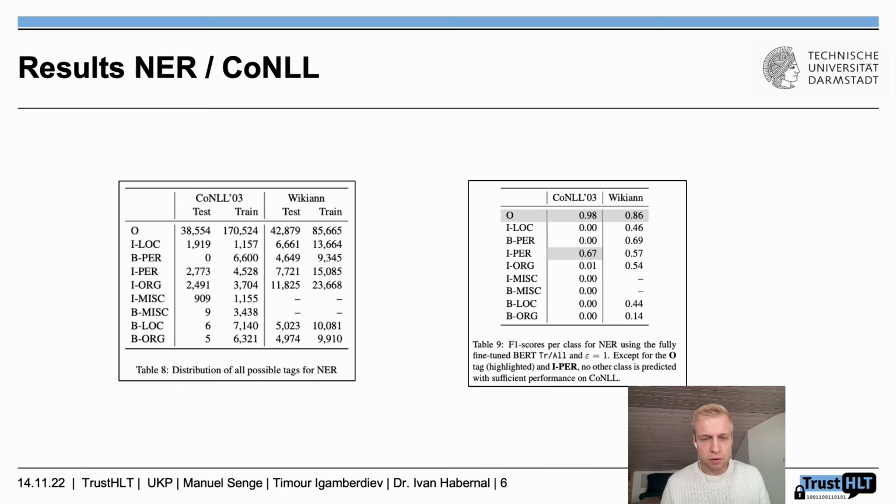Another key aspect that we found out was that having a skewed class distribution, like for NER on Kano or on WikiArm, really impacts the performance of differential privacy, as the model tends to overfit and predicts more often the overrepresented class. As you can see here, for example, in Kano 03, we have a highly overrepresented O tag, which has a very good F1 accuracy, while other underrepresented classes do not have that accuracy.